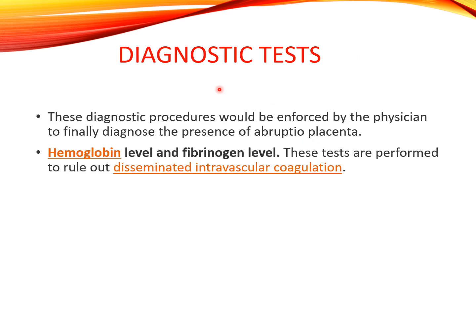Diagnostic tests. Diagnostic procedures will be ordered by the physician to finally diagnose the presence of abruptio placenta: HB level and fibrinogen level. These tests are performed to rule out disseminated intravascular coagulation.